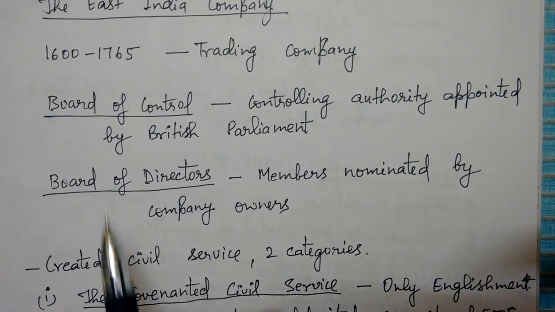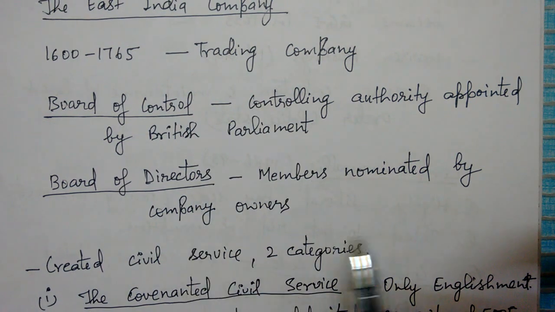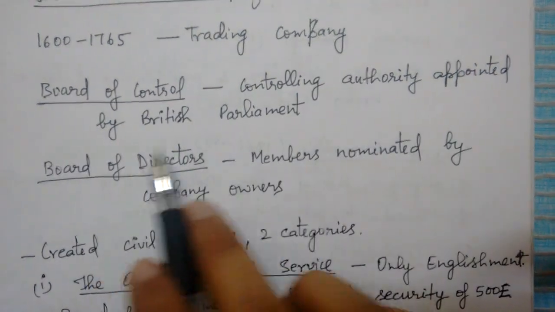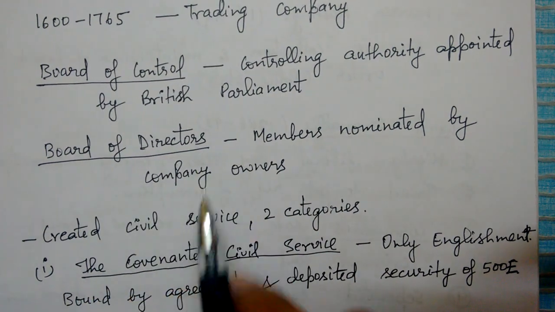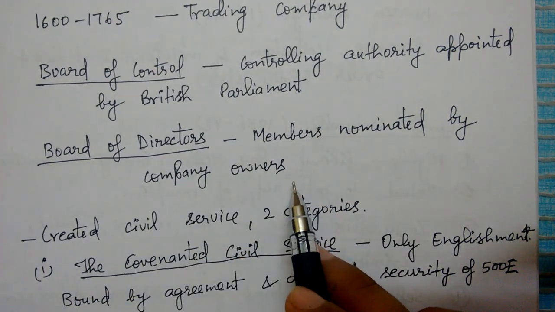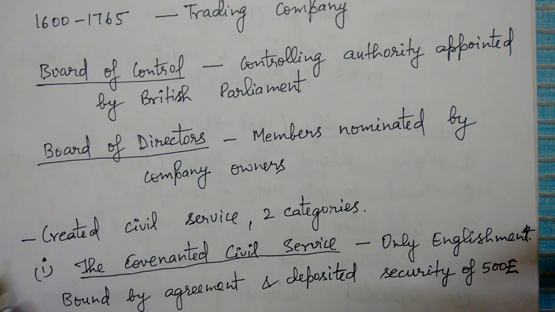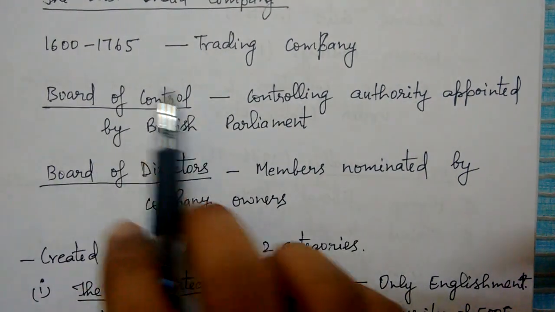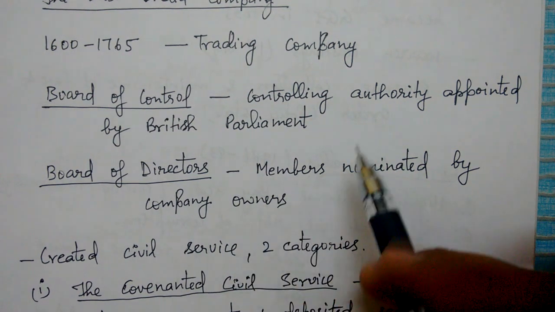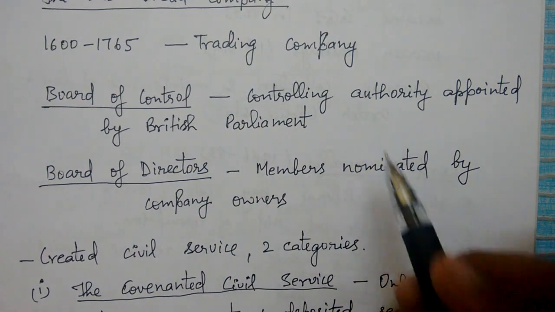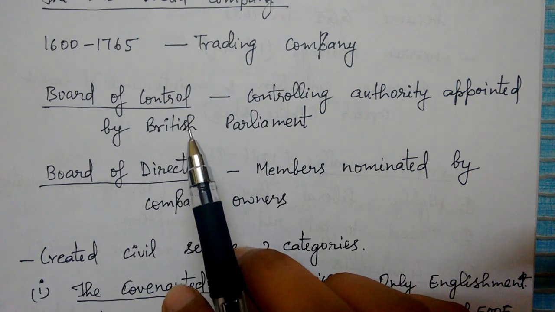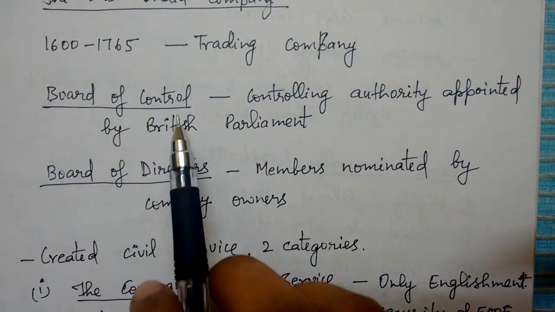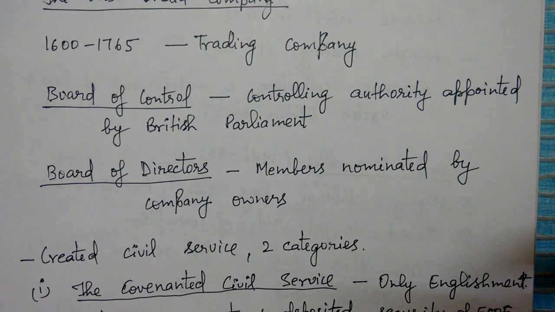Then this particular thing is important, that is the Board of Control and the Board of Directors. So the Board of Control was the controlling authority appointed by the British Parliament, and the Board of Directors were the members nominated by the company owners. Earlier only the Board of Directors were there and they used to take all the decisions about this company. But after Pitt's India Act, the Board of Control was formed. Pitt's India Act was formulated in 1784. So you should remember the date as well as Pitt's India Act. It formulated this Board of Control, and the Board of Control used to control all the functions after that with the help of the Board of Directors.